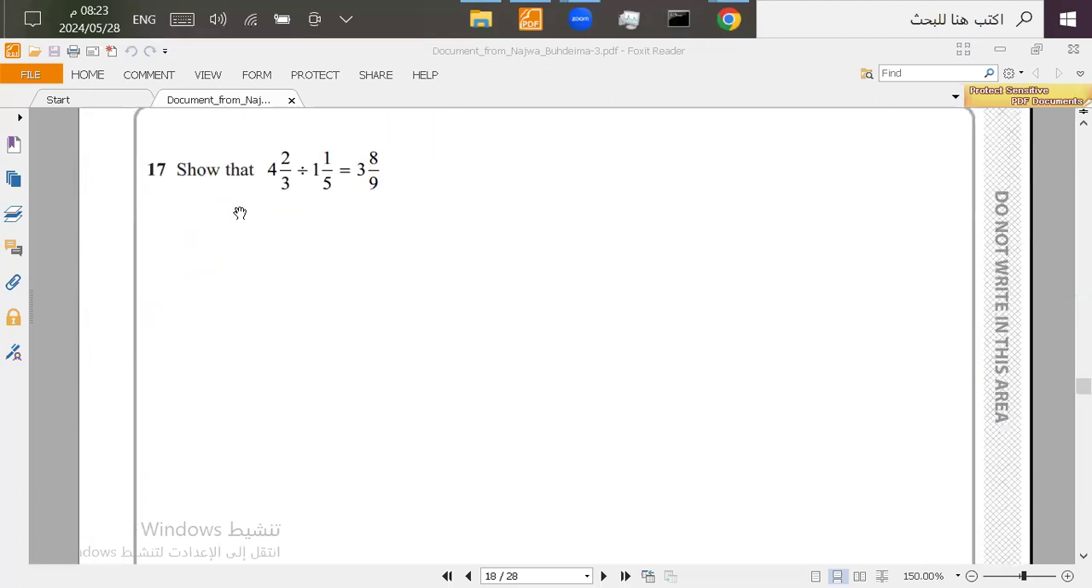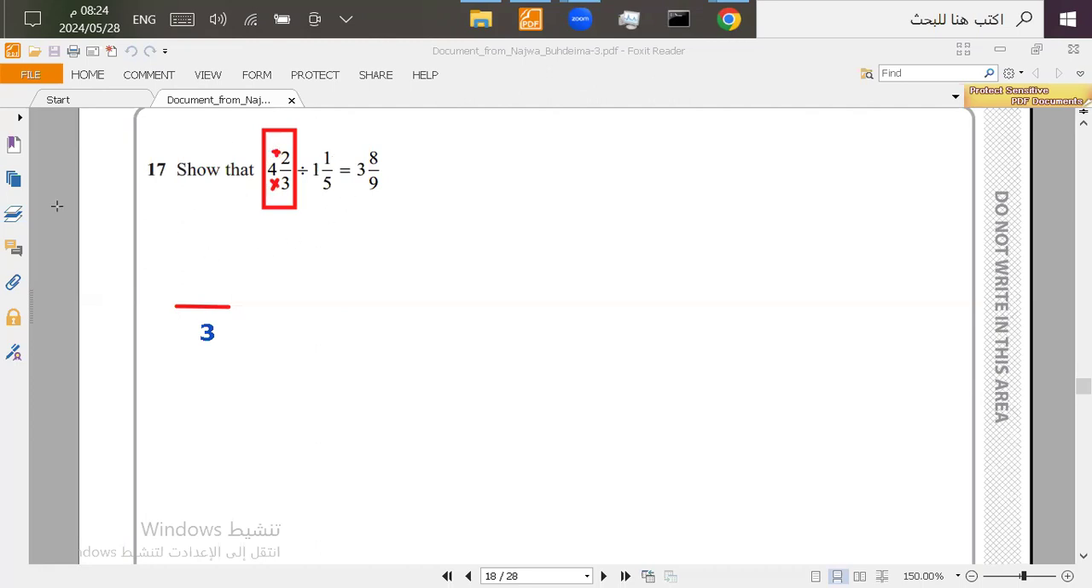Question 17. Show that 4 and 2 over 3 divide 1 and 1 over 5 equals 3 and 8 over 9. First, we're going to do this and then turn the answer into a mixed number and check if they are the same. So first, we're going to turn the mixed numbers that we have into improper fractions by using the method, which is using the same denominator first. So let's use the same denominator here, which is 3. And then doing the multiplying addition method. So we multiply these, and then we add the answer with the numerator to get the new numerator.